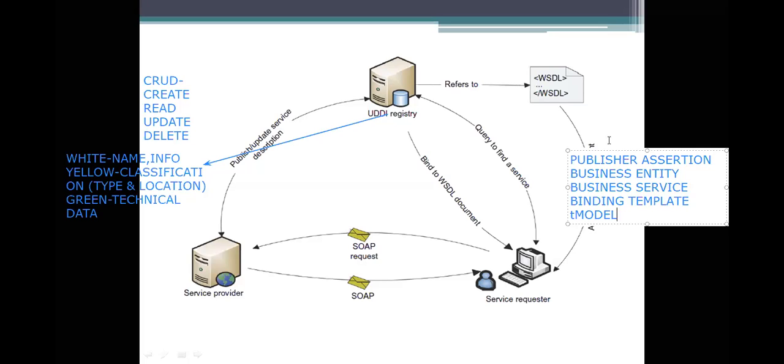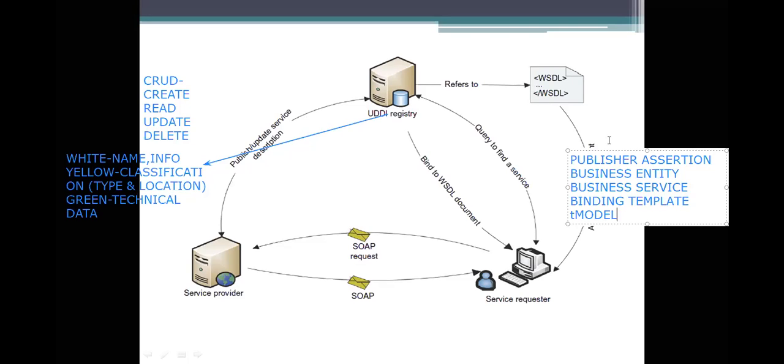WSDL documents which are used for your web services. Here the WSDL will describe an interface and also provide a set of operations supported by these web services. It also covers the input and output parameters, the operations to be performed, the protocol bindings you are using, and what messages will be transferred.